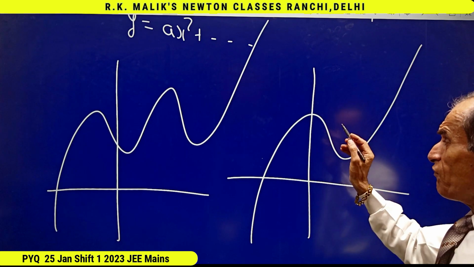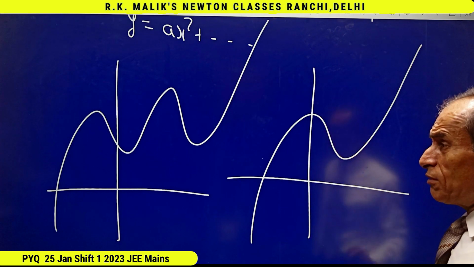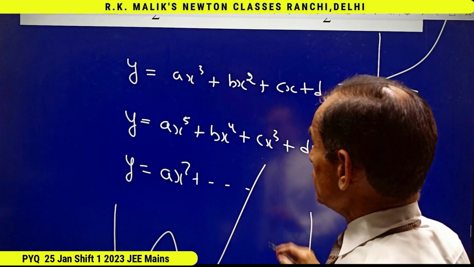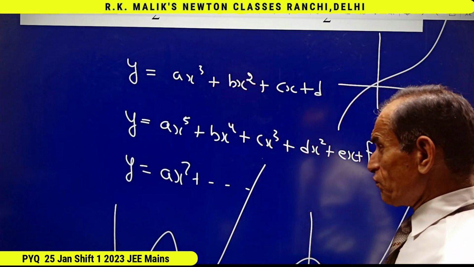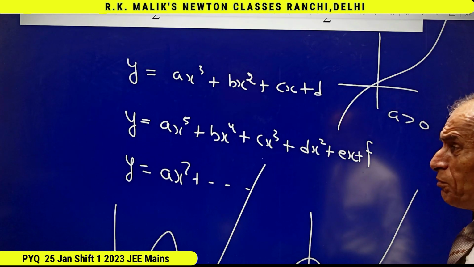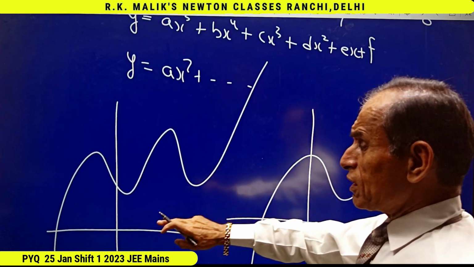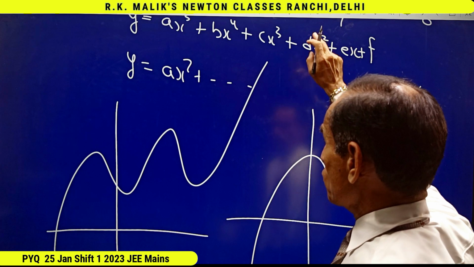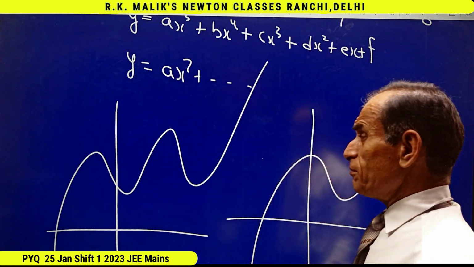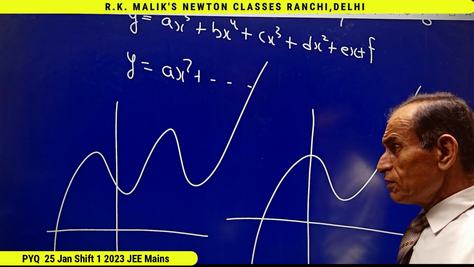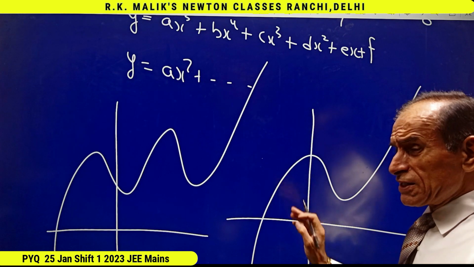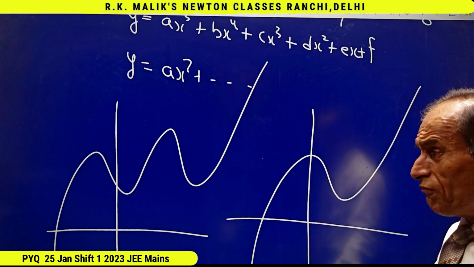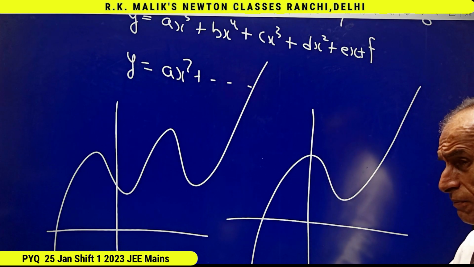And where the graph will turn and how many times it will turn depends upon degree and the value of coefficients. But the main thing will always be that the graph will come from minus infinity and will go to infinity. And remember this concept also, that for every continuous function, maxima and minima always come alternately.